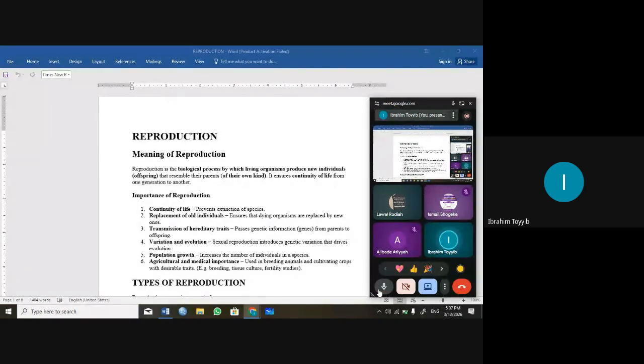What's the meaning of species? I want someone to just unmute his or her mic to talk. If you are there, kindly thumb up. So anybody there, kindly thumb up.